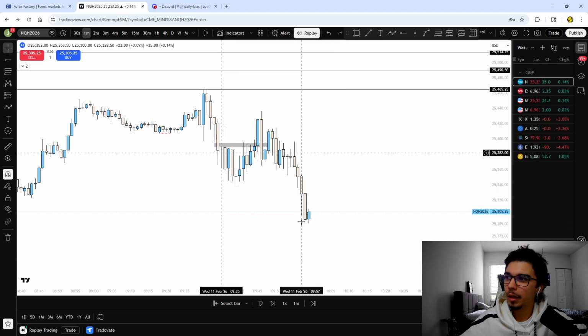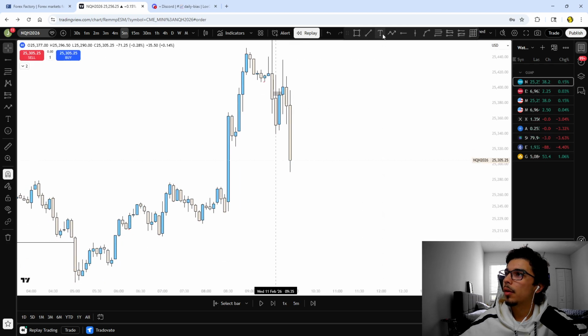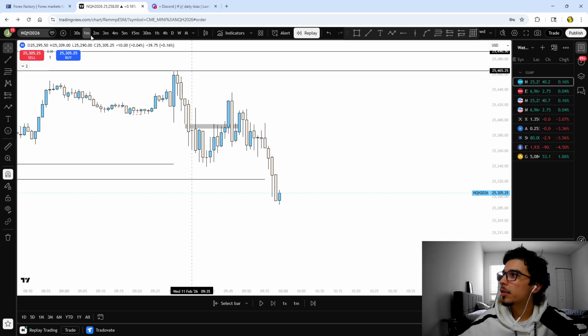So what did we get? We started accumulating, then boom, we got a violent move down into what? Into this 5-minute fair value gap, which we swept out these 5-minute intermediate lows, and then also into the discounted 15-minute fair value gap right here. So I'm like, awesome. We swept out these 15-minute intermediate lows inside of this discounted fair value gap. This is perfect.